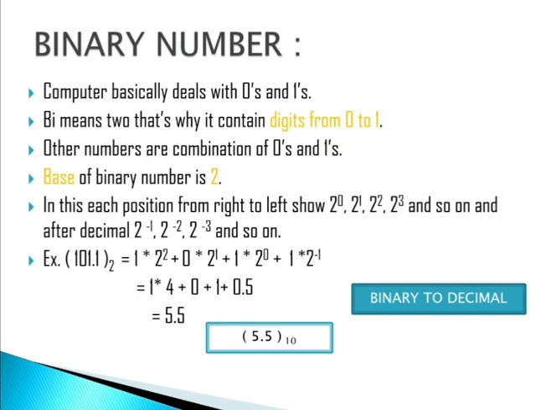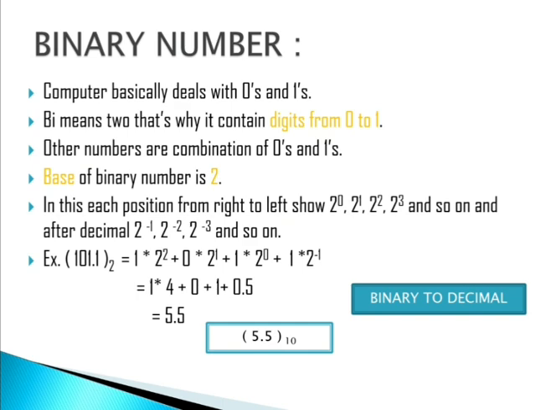See, I had already done the solution. Before the decimal, what are we having? 1, 0, 1. From the ones position we have to start with 2 to the power 0. In the tens position we write 2 to the power 1.